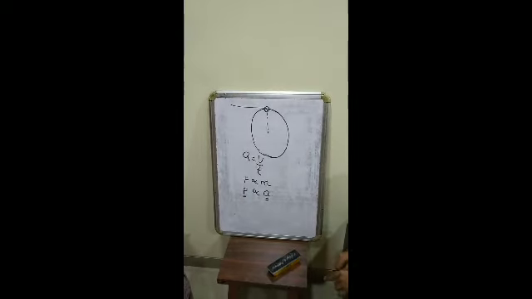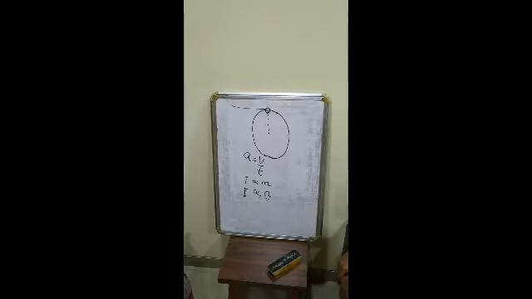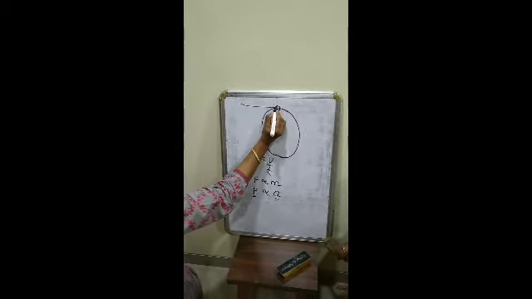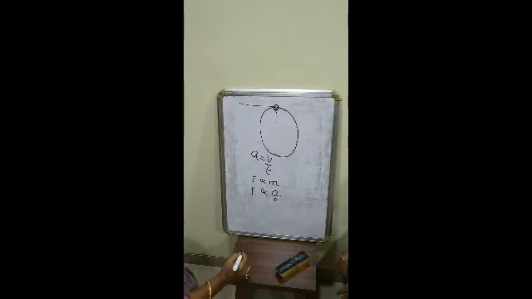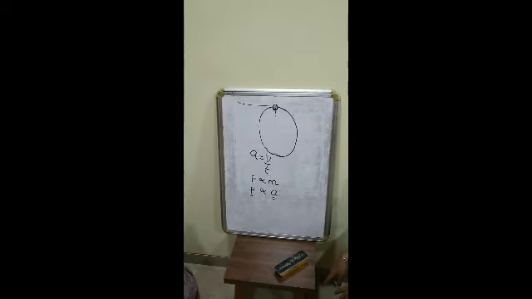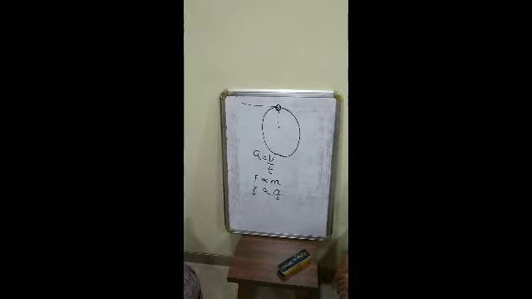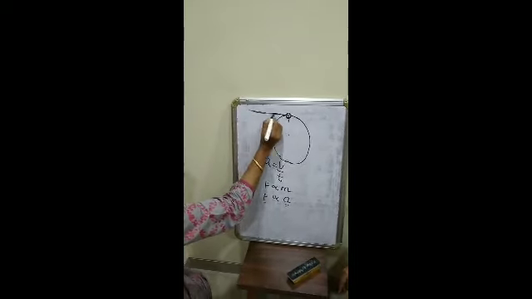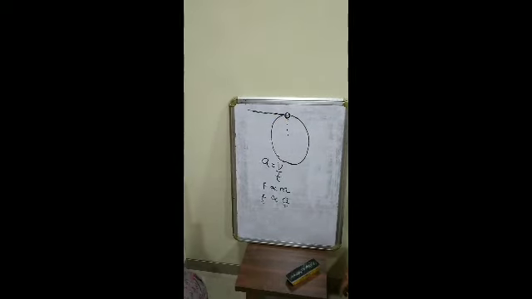Now, when the stone rotates along the circular path, let us say that this is the position of the stone and this is the direction of velocity of the stone.